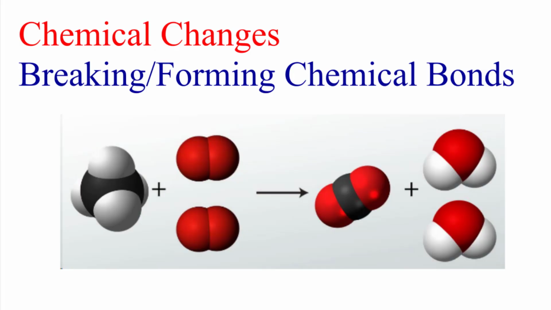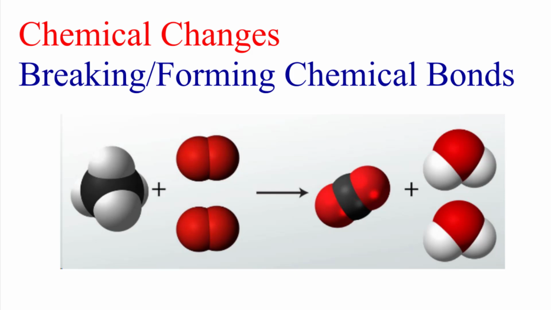What is a chemical change? Well, if you remember, a physical change is the breaking and forming of attractions, or intermolecular forces. We didn't change the substance. It went from H2O liquid to H2O gas when we broke those hydrogen bonding attractions. But a chemical change is literally breaking or forming chemical bonds. We make brand new substances.